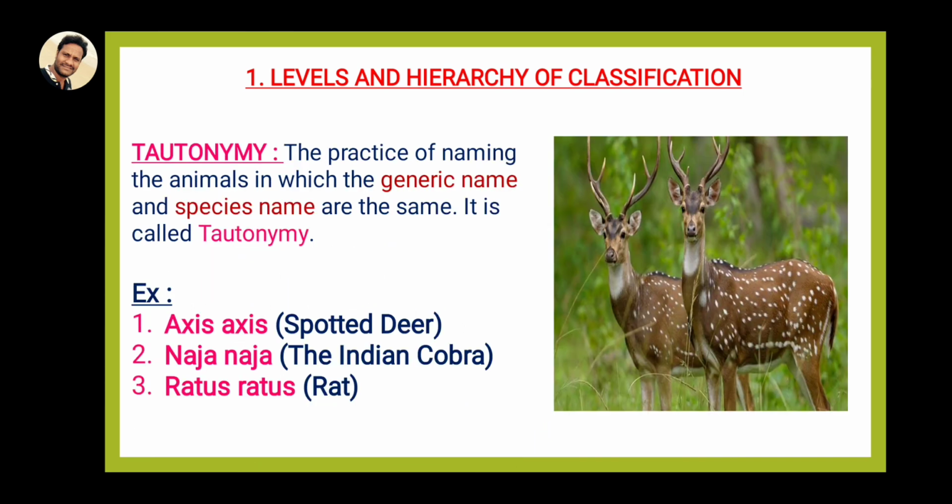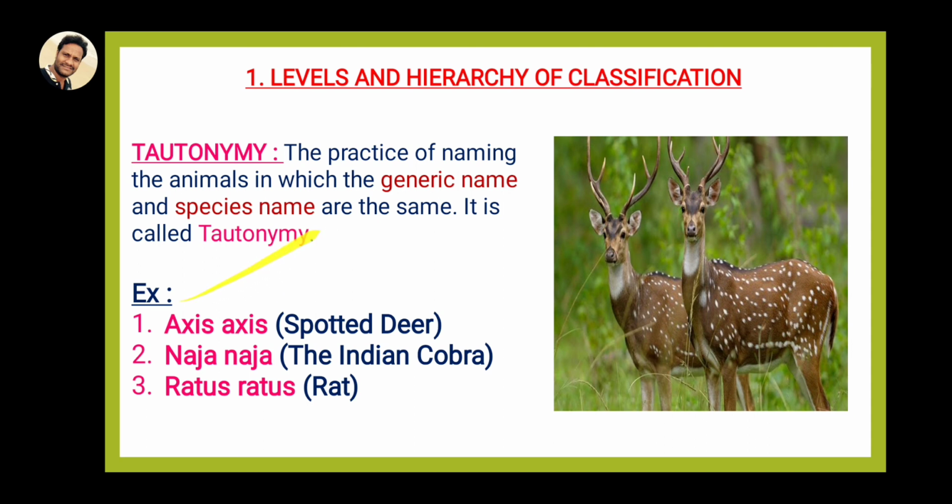The final one, most important for the 2 marks, is tautonymy. What is tautonymy? It is the practice of naming an animal in which the generic name and species name are the same. In this way, both the generic or genus name and the species name are the same. That is why it is called tautonymy.